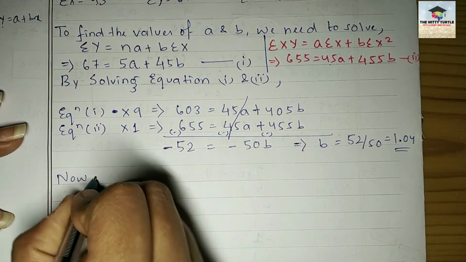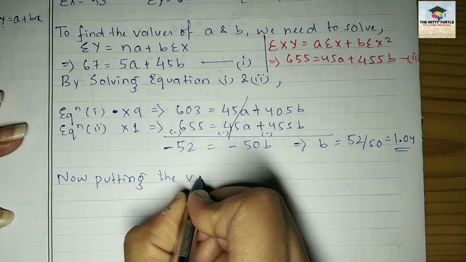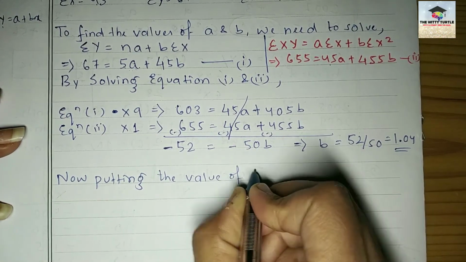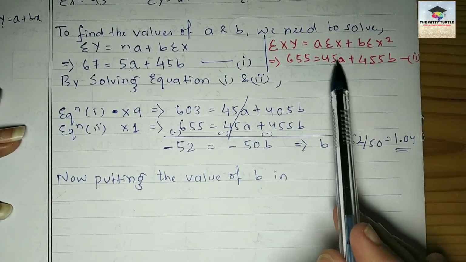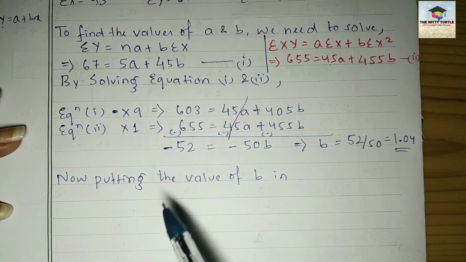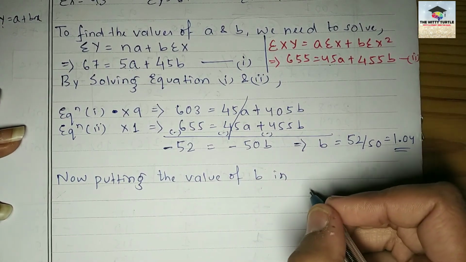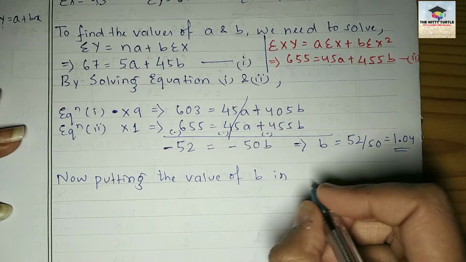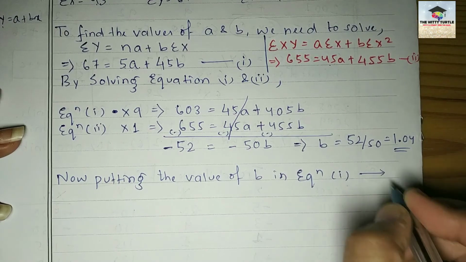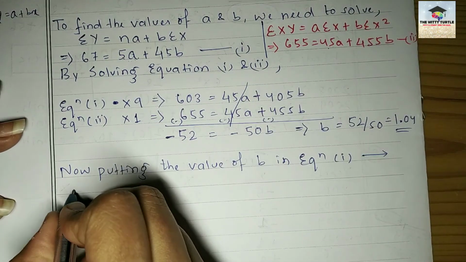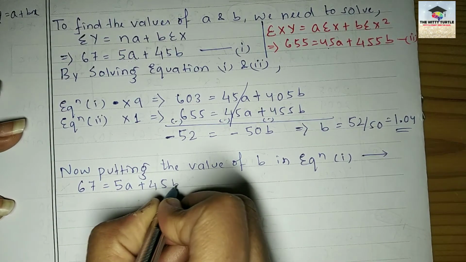Now, putting the value of B in either of these two equations, if you put the value of B in this equation or this equation, you can automatically find the value of A, right? These things you have already learned in class 8 or 9. Equation 1 is smaller, so we will put it here. 67 equals 5A plus 45B.